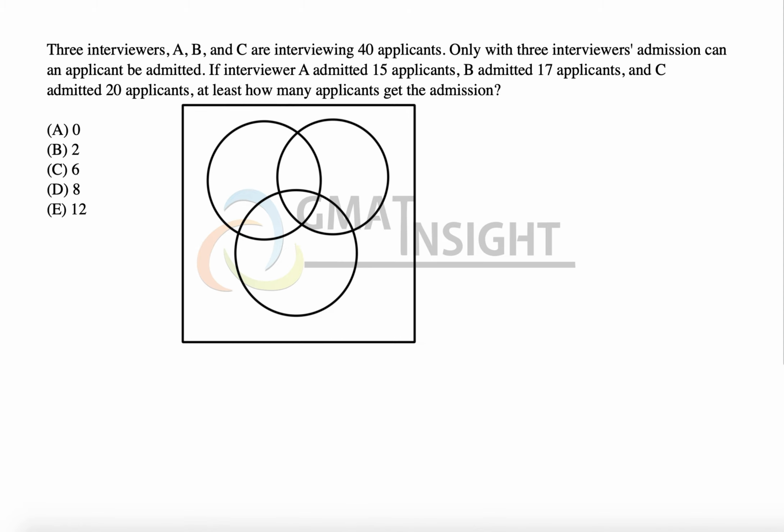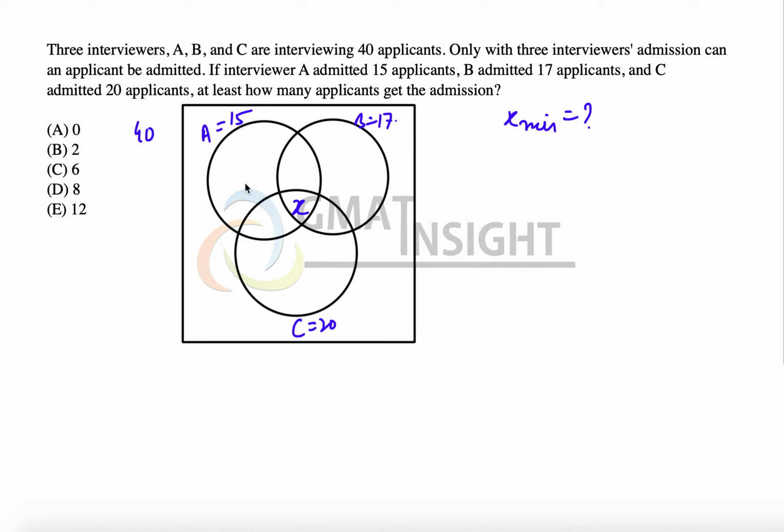Now if we start filling them in, what we see is that the total candidates is 40. A is qualifying 15 applicants, B is qualifying 17 applicants, C is qualifying 20 applicants. Now we have to find out the minimum possible value of X here. But the interesting thing is that this will be minimum only when there is necessary intersection.